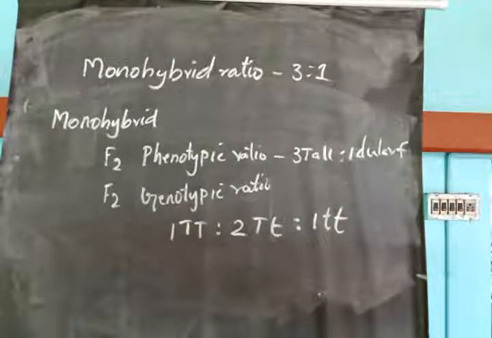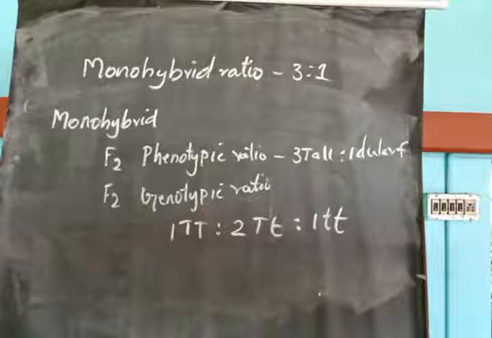But the ratio of tallness and dwarfness obtained in the F2 generation is not the same. The F2 generation is in the ratio 3:1, that is 3 tallness is to 1 dwarfness. So the F2 phenotypic ratio is 3 tall is to 1 dwarf, and the F2 genotypic ratio is 1:2:1.